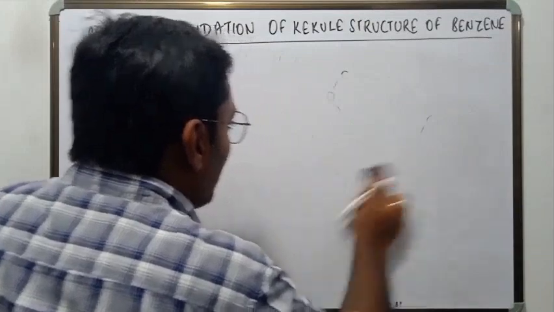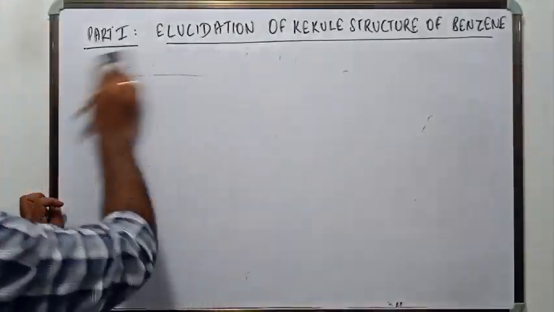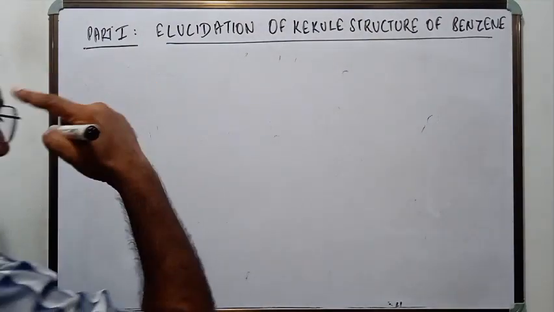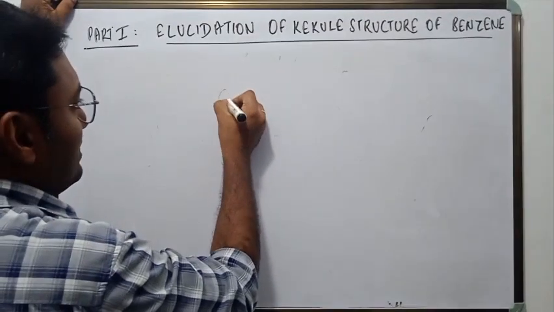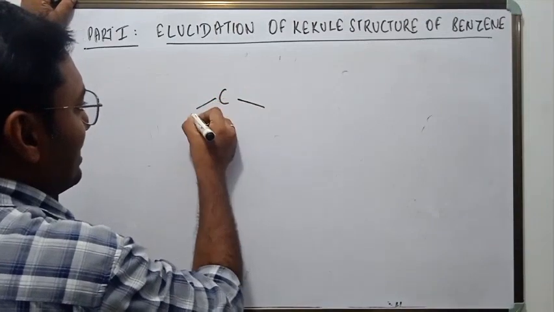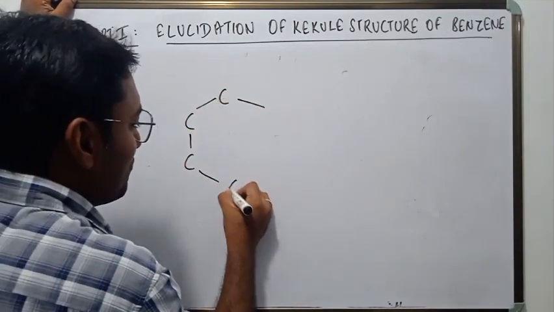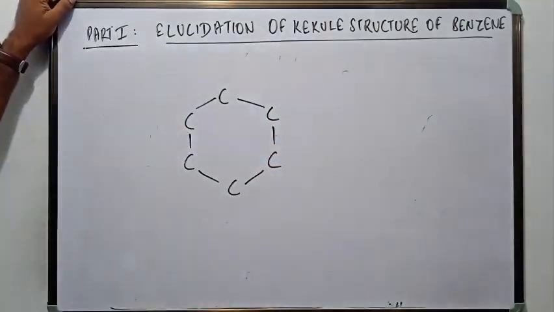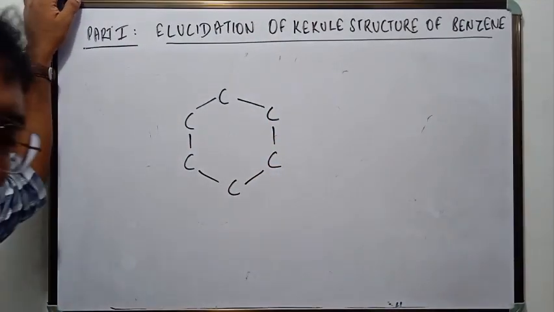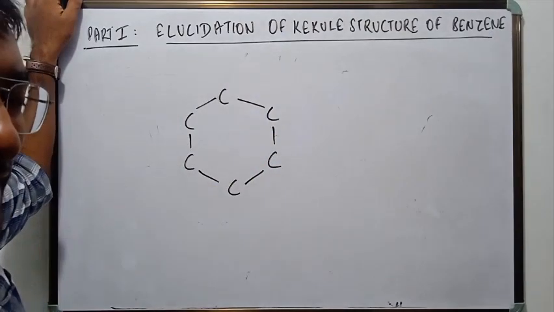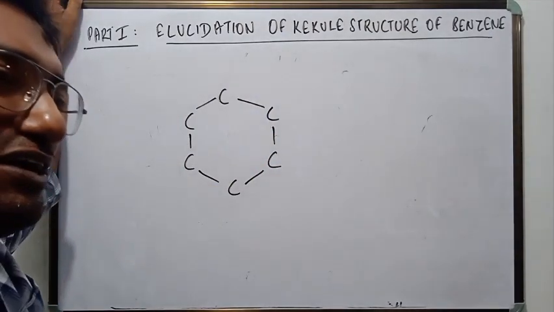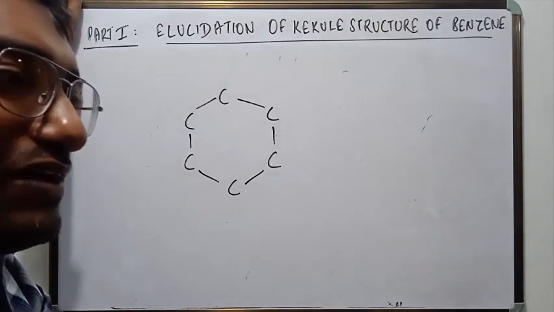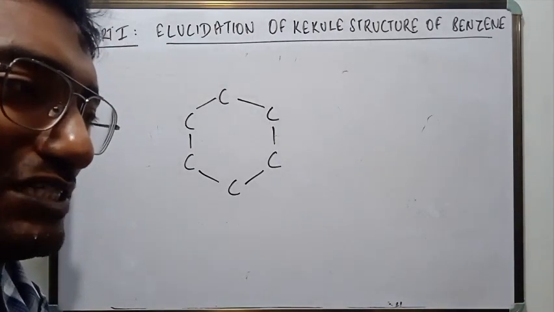Now what are the findings of section 1? The first finding was that it is a cyclohexagonal ring. There were a lot of proofs. 5 proofs we gave for cyclohexagonal ring. The first one was hydrogenation of benzene to cyclohexane. The second was bromination of benzene. We formed monobromobenzene. Third was again bromination of monobromobenzene.